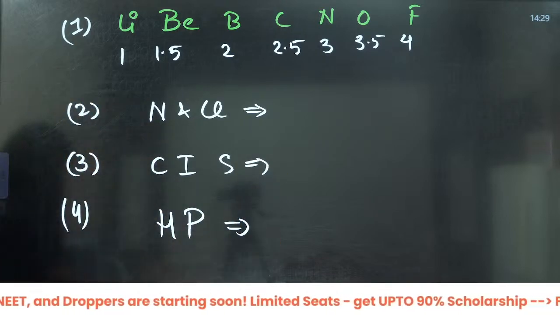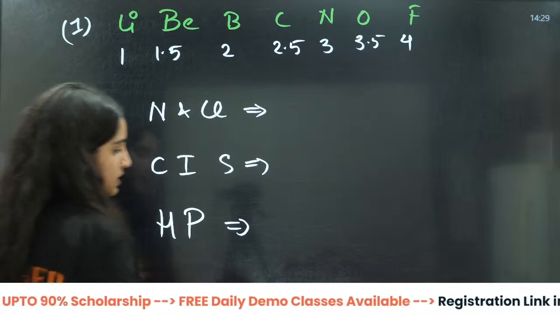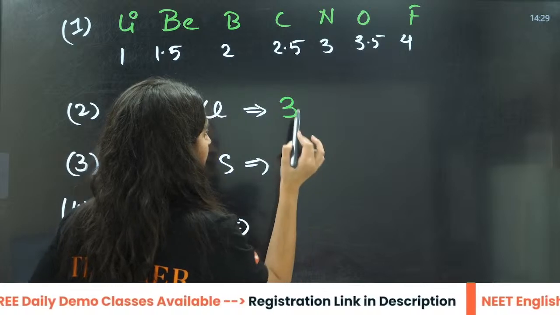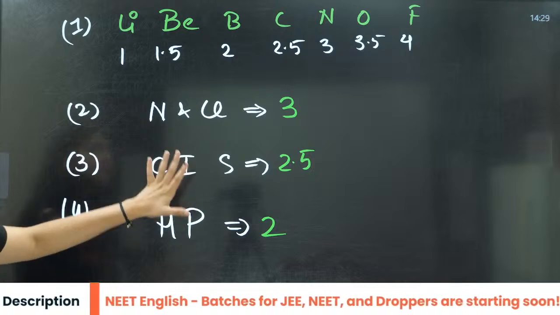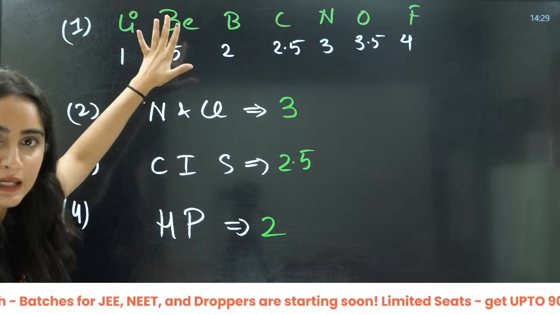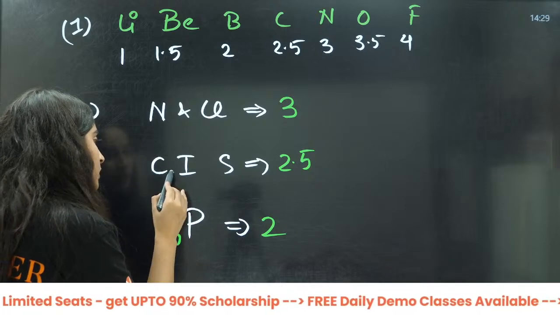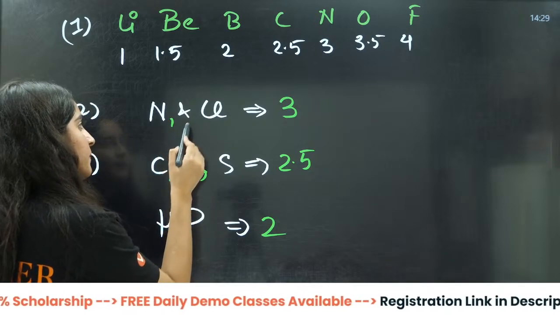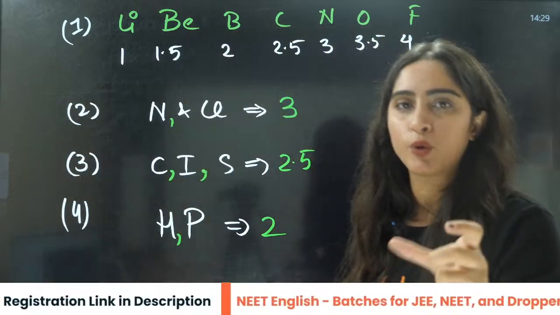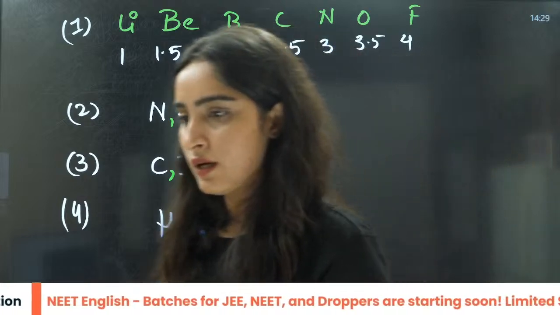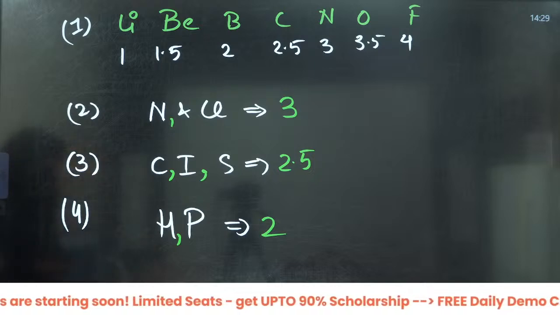So this will be 3, this is 2.5, this is 2.1. If you know the values of these certain electronegativities, that is more than enough. So nitrogen and chlorine, chlorine always has slightly more electronegativity as compared to nitrogen, but nearly it is taken as the same.